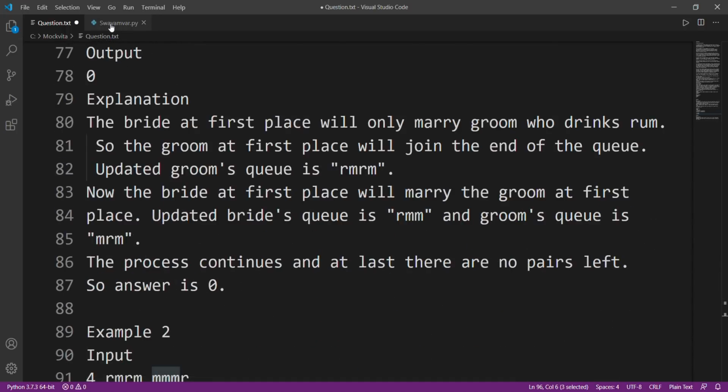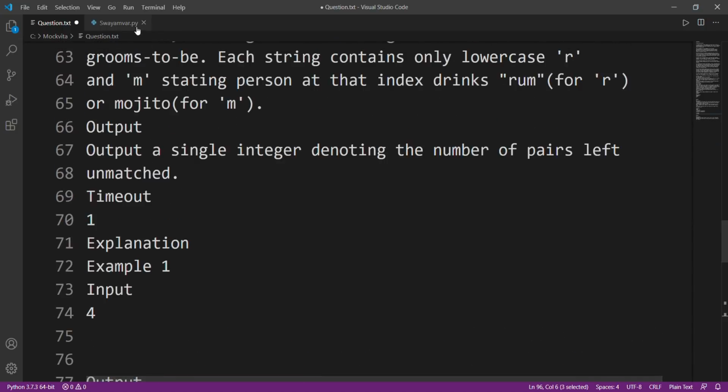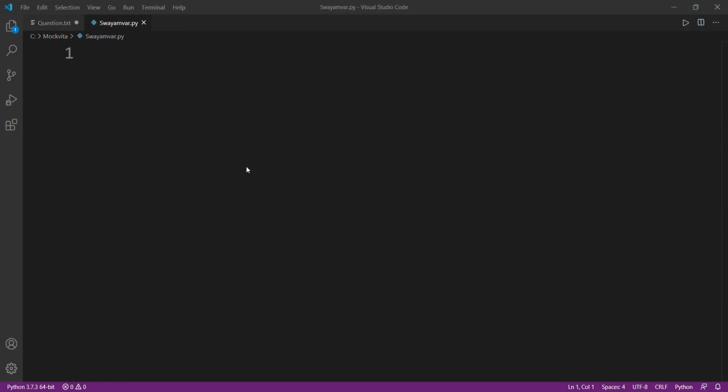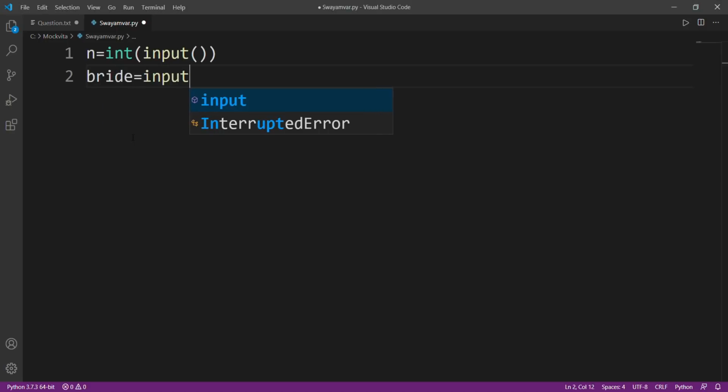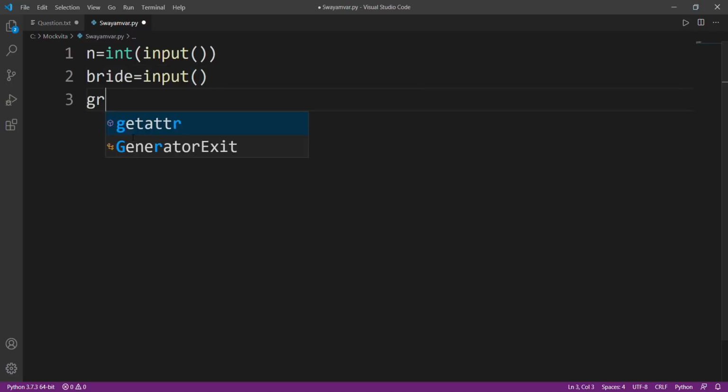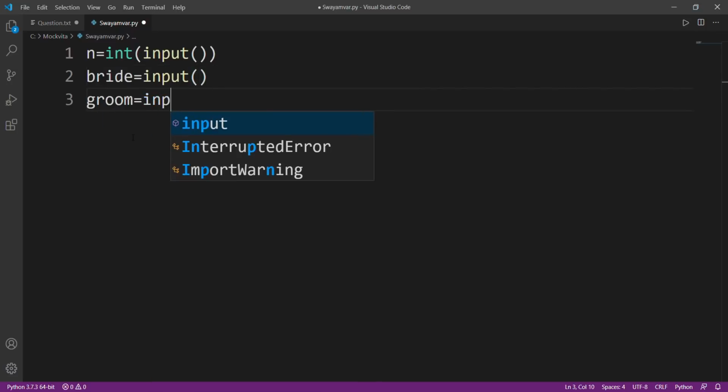Let's move on to the interesting part, the coding part. What's the input? Okay, wait a second. So the input is, first we'll get the number of brides and grooms. After that, I'll take an input of what kind of drink they have. Okay, so my groom also drinks.